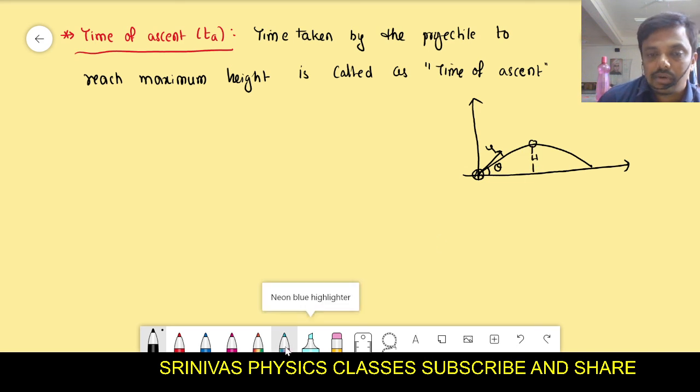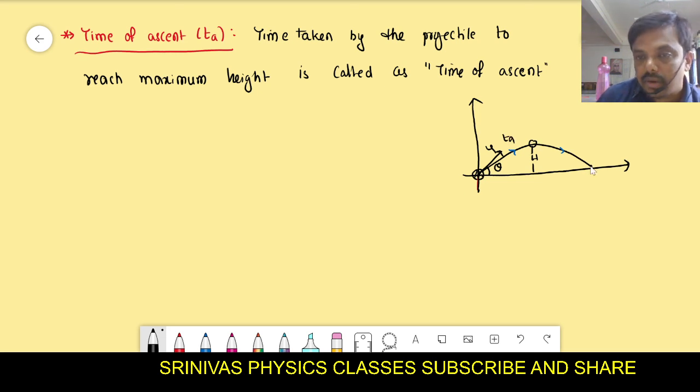How much time is taken to travel from ground to maximum height, from here to here, right? And from maximum height to ground is said to be the time of descent. Then the total time is the time of flight. Then I want the time of ascent now.